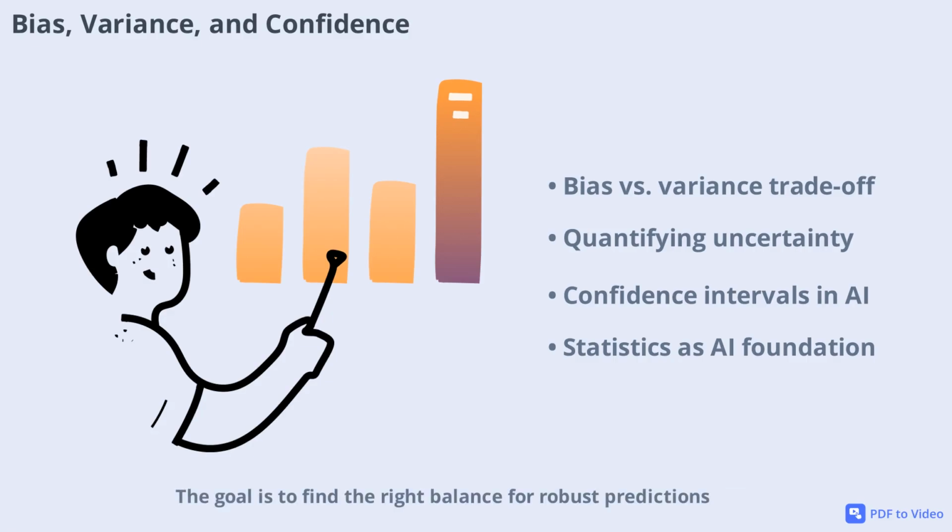Statistics also helps quantify uncertainty through confidence intervals and risk measures. Professional AI systems always report confidence levels to indicate how reliable their predictions are. Mastering these statistical concepts, mean, variance, distributions, sampling, correlation, outliers, and evaluation metrics, will set you up for practical AI development. Remember, statistics is the bridge between raw data and intelligent learning.